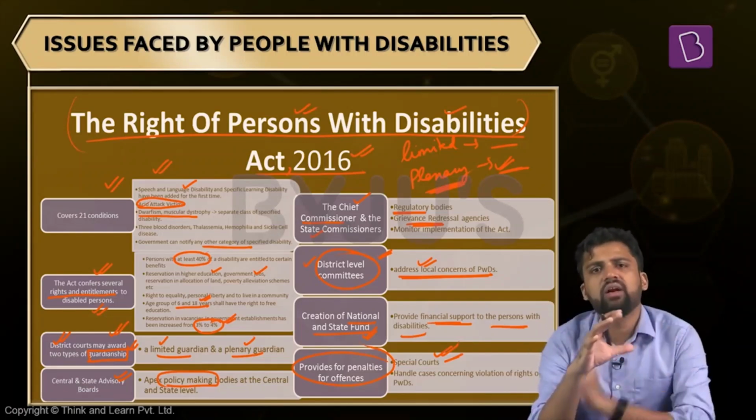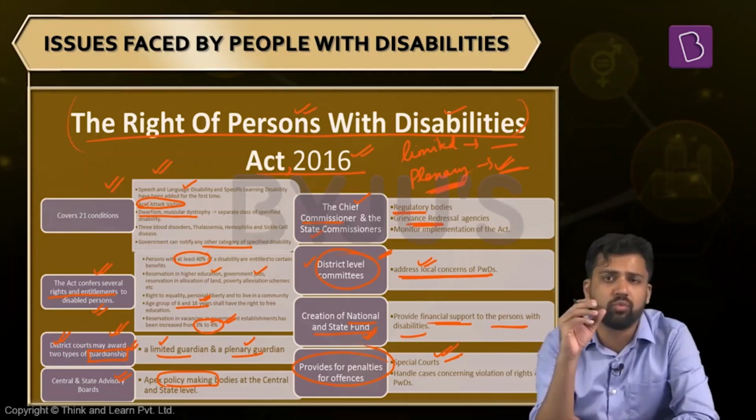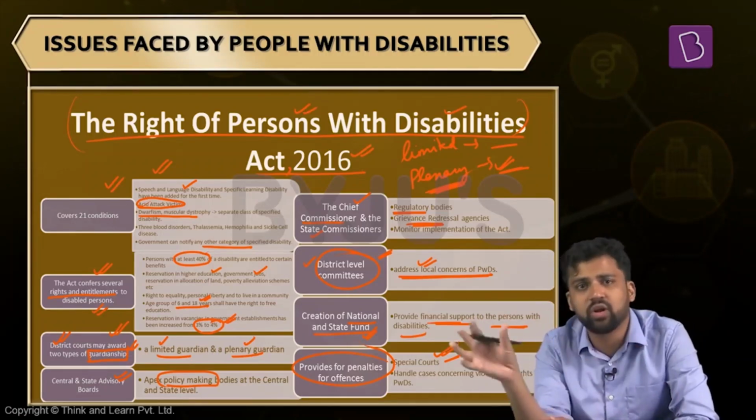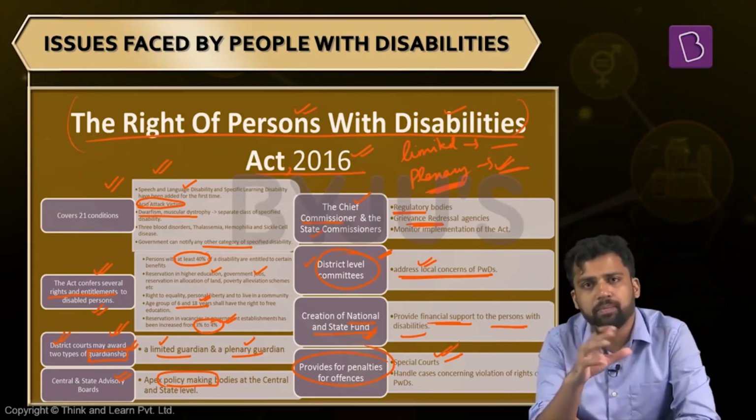So the Rights of Persons with Disabilities Act tries to handle multiple dimensions. It increases the types of disabilities, gives some rights and entitlements, creates different kinds of boards which can help in policy formulation, creates commissions which will monitor the implementation, and also creates a mechanism for guardianship, limited and plenary guardianship, district committees, and funding. All these things are part of this law. So it is a positive step, a step in the right direction.